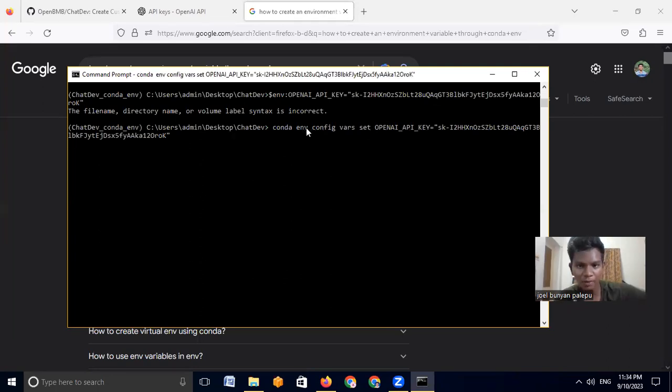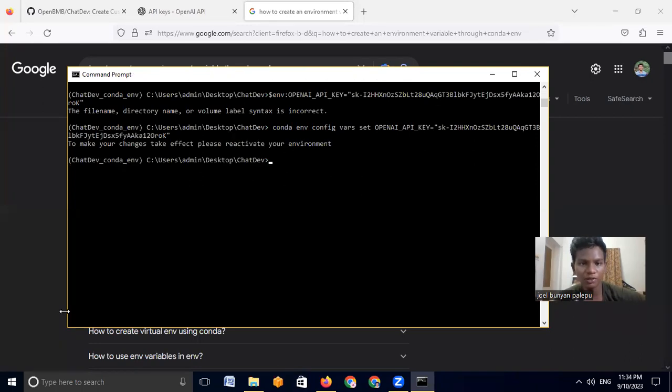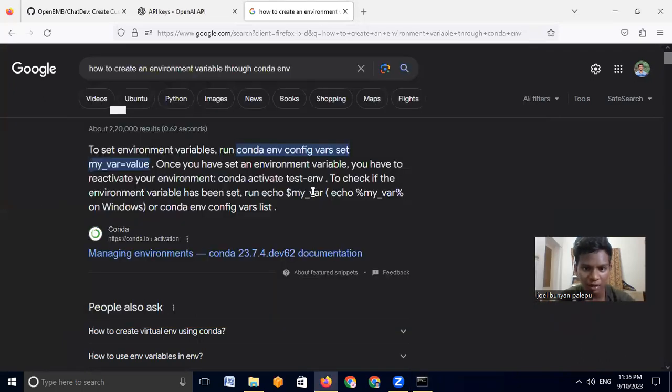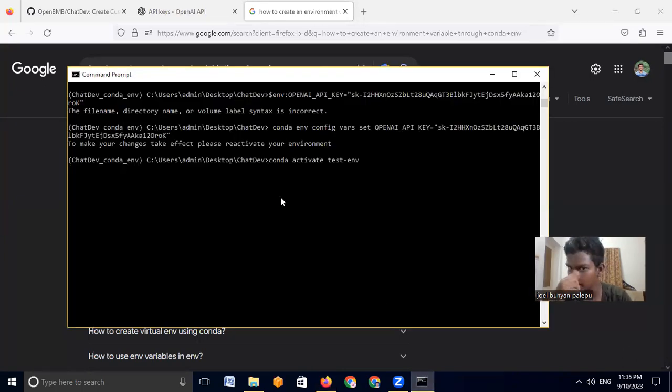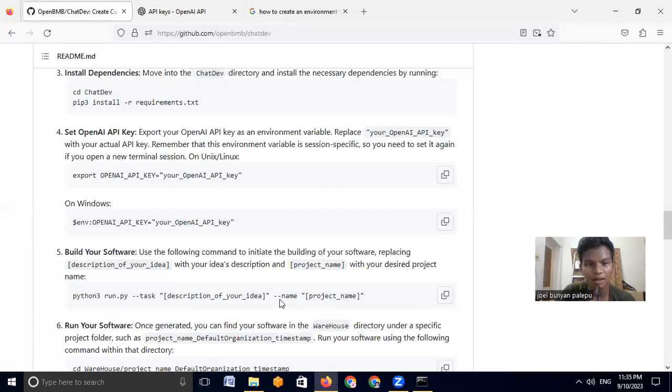I think I can just run it maybe. I don't have to set it because we are already in that environment. So yeah, we have to reactivate it. In order to reactivate it, we have to do conda activate and the name of the environment. I'll just copy this and paste it here. The name of the environment is chatdev. Yeah, we have activated it, and finally we have set our API key after a long hard work.